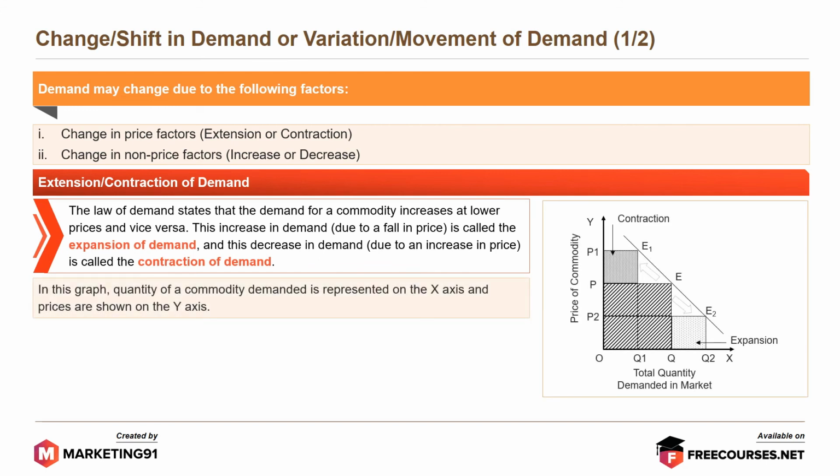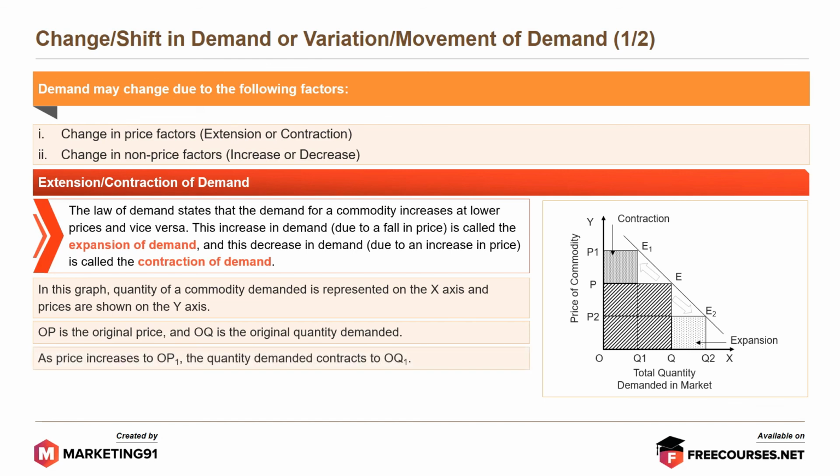In this graph, quantity of commodity demanded is represented on the x-axis and prices are shown on the y-axis. OP is the original price and OQ is the original quantity demanded. As price increases to OP1, the quantity demanded contracts to OQ1. As price falls to OP2, the quantity demanded expands to OQ2.